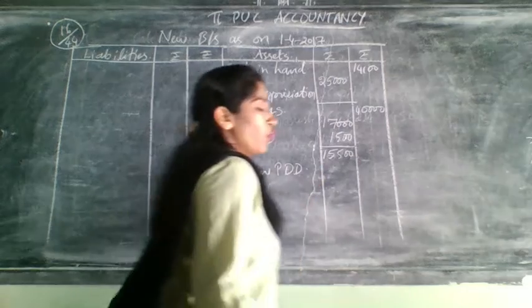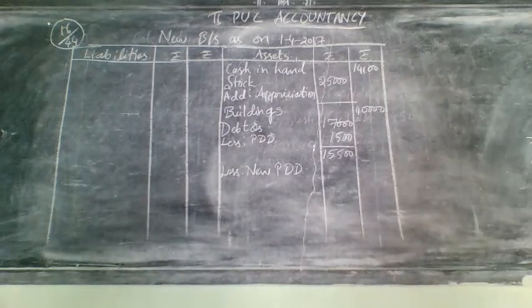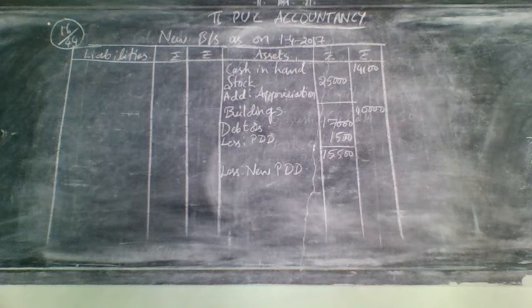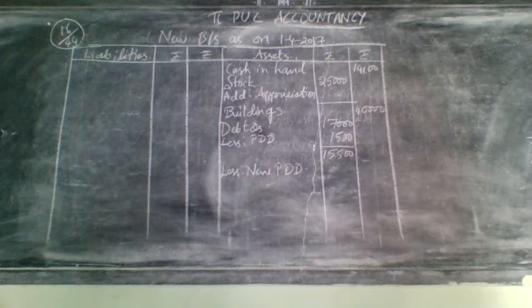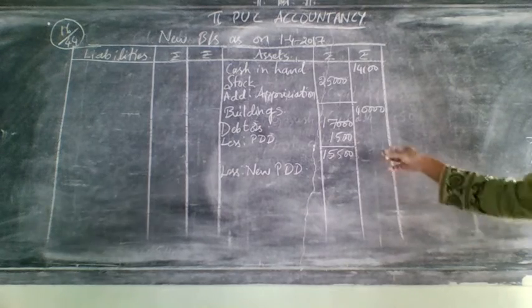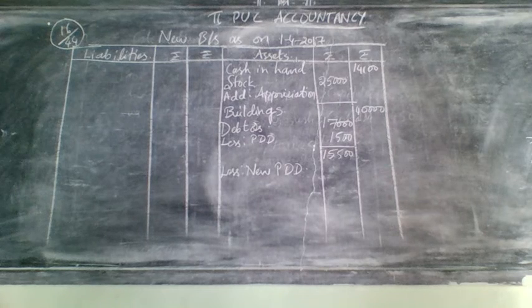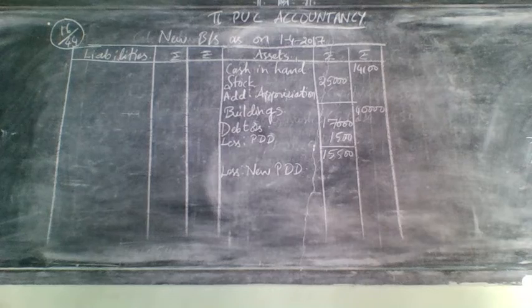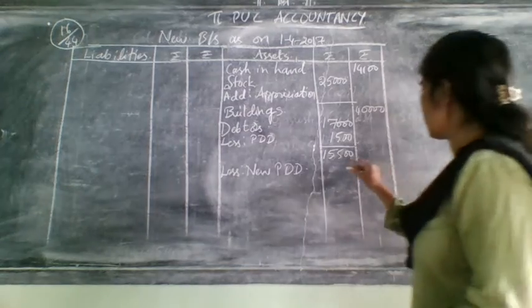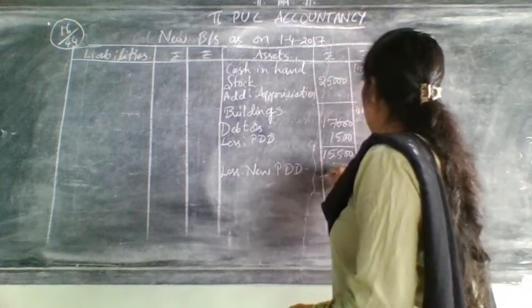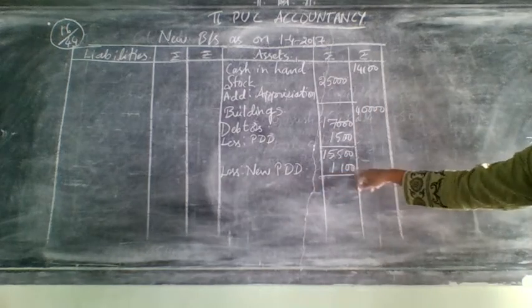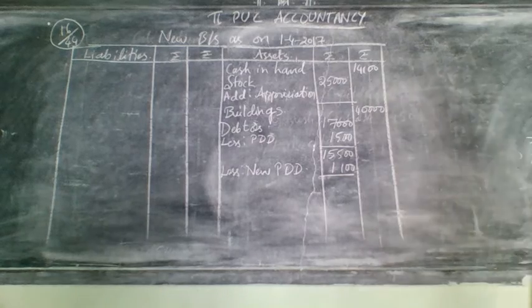For this you will have the amount in which one? You have written one amount in revaluation account. Take that amount and write that amount here. So just go to revaluation account and check the amount how much you have written there. On the debit side you have written it as 1,100. Take that and write it here. Again need to do minus and write it in the outer column.